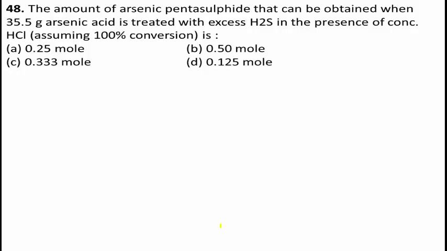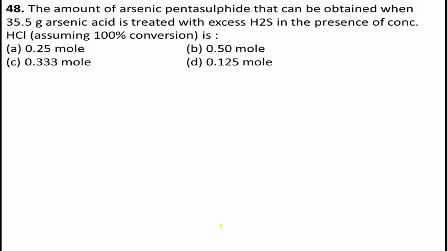See the question once again. Option A, 0.25 mole. Option B, 0.50 mole. Option C, 0.333 mole. And option D, 0.125 mole.